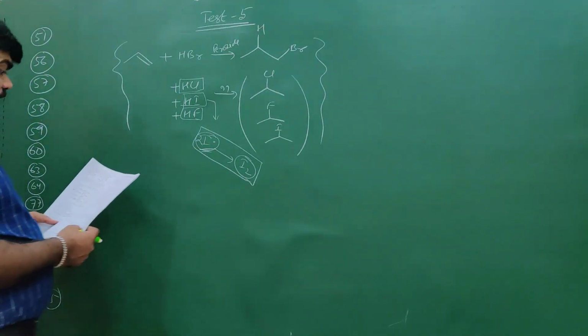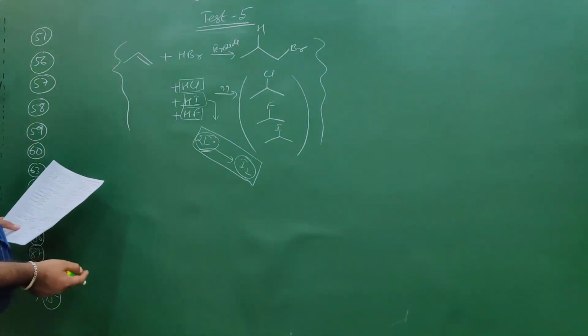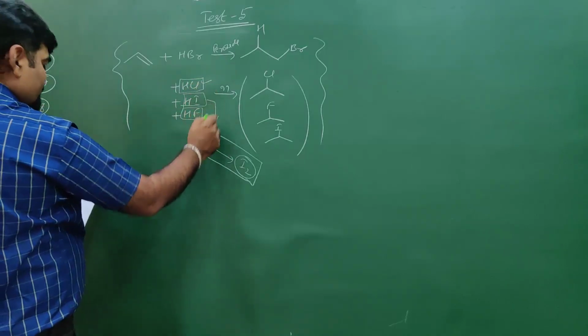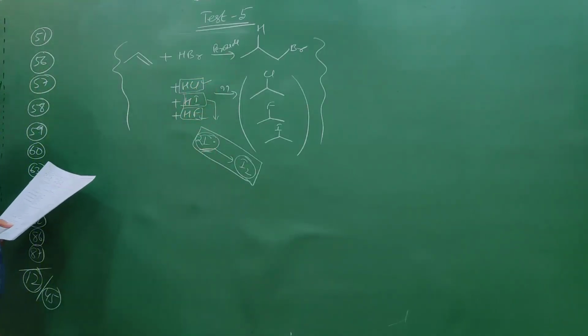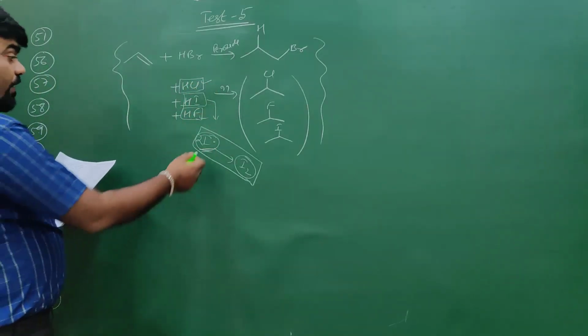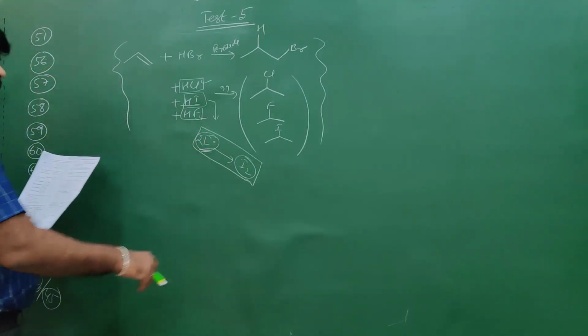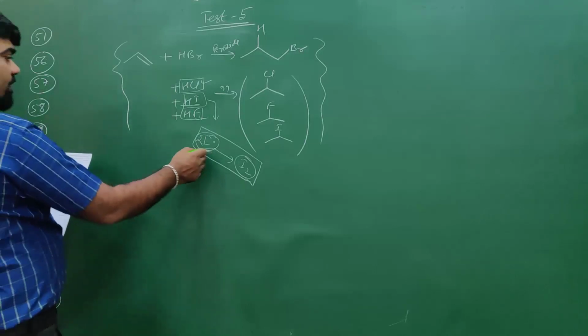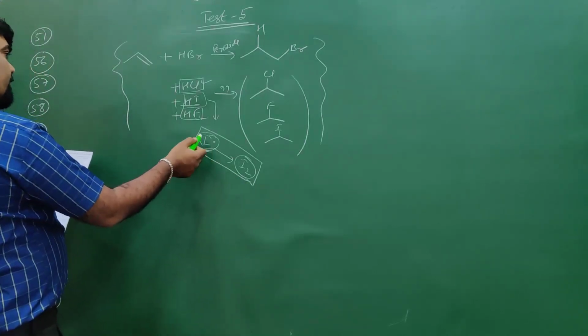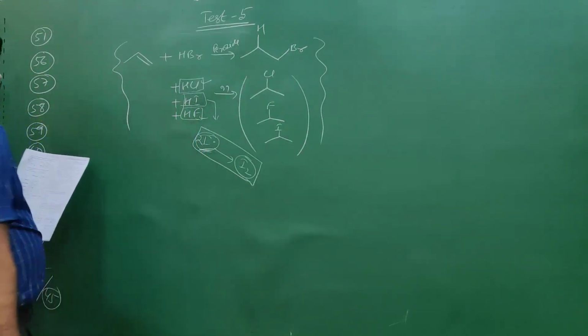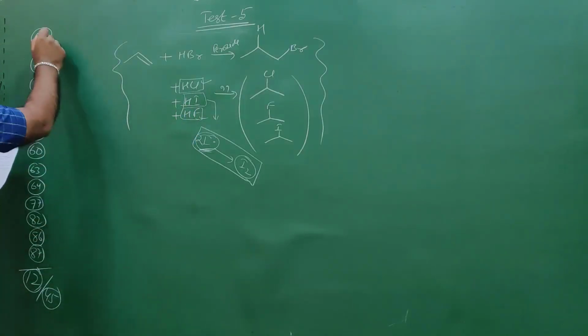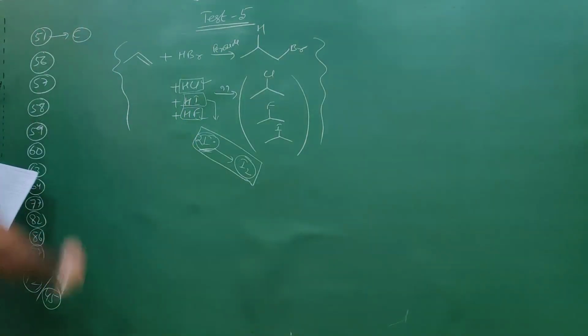So the answer is that one of the steps is endothermic in both cases. In case of HCl and HF, one of the steps is endothermic. Over here also, to form the I radical we need to provide a high amount of energy. So one of the steps is endothermic in nature, and the third option is the answer.